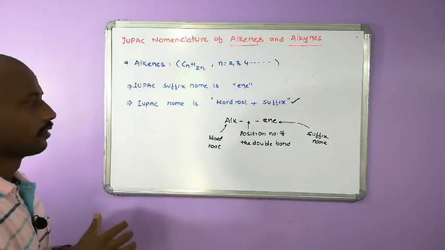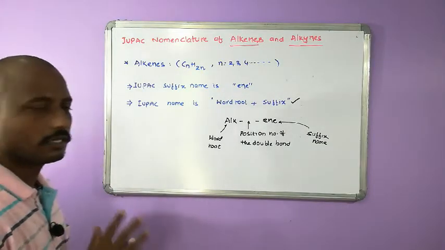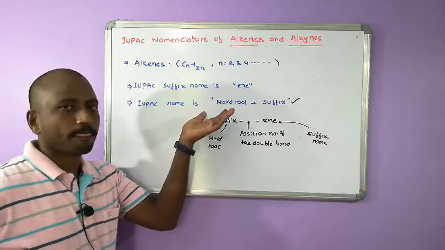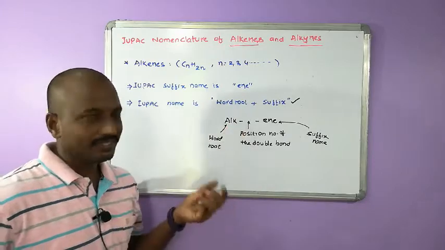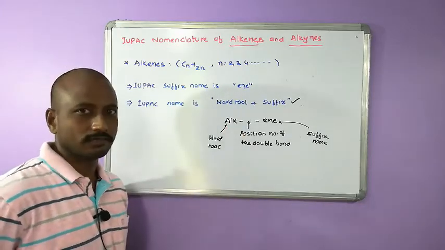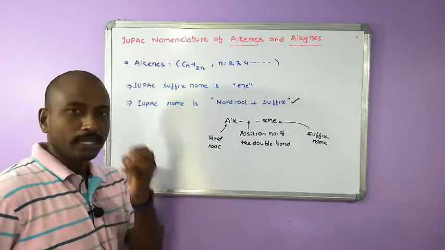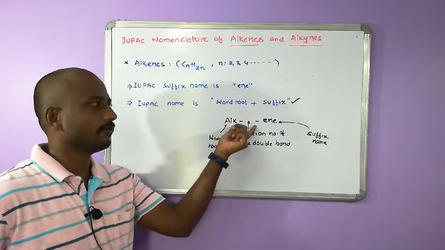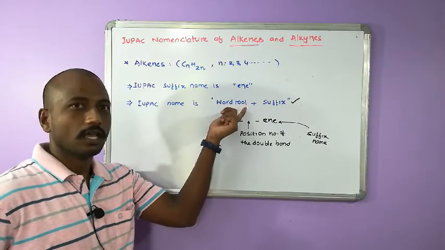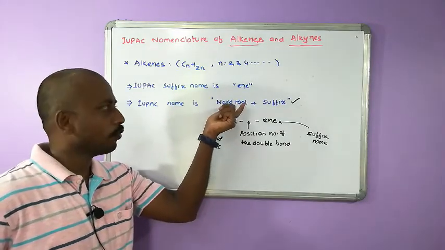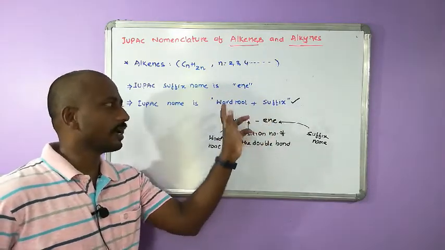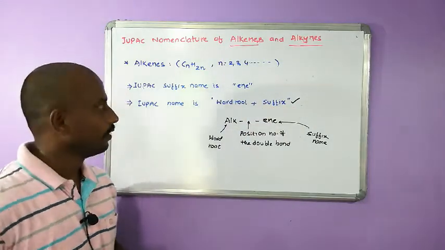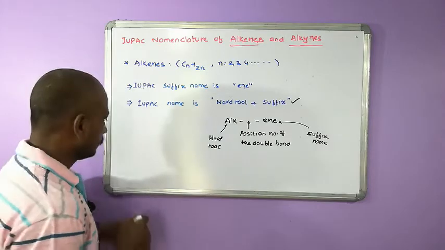So this is what you should follow, but I will simply give only the simple names depending on the formula, not on the structure. If you go for naming alkenes based on structure, we have to follow that version. If you are giving the name based only on the formula, this is sufficient: add word root and suffix, then you get the names. So let's try the first one.